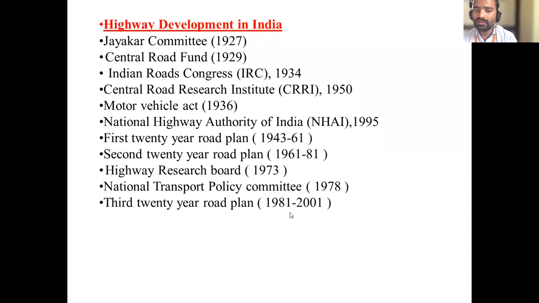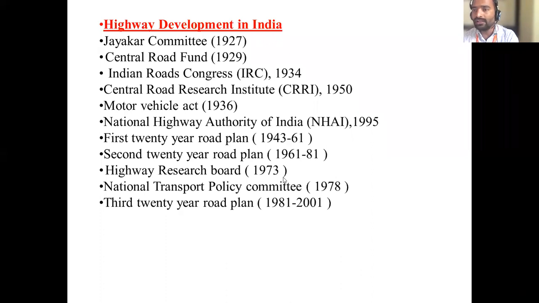1981 to 2001. Okay, so this is the third 20-year road plan. There is another name for the third 20-year road plan. What is that one? Lucknow road plan. So why the place name is given is that the committee was formed by sitting in that particular area.